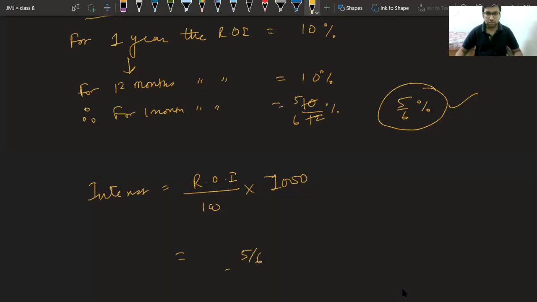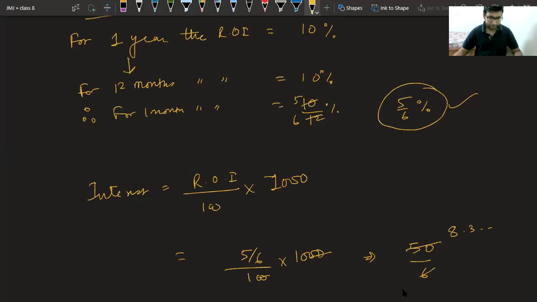5 upon 6 upon 100 into 1000, 0 0 cancel. We have got 50 upon 6. If you solve, you will get around 8.33 something. So I will have to pay this much amount.